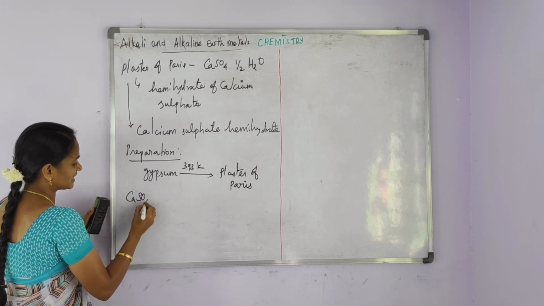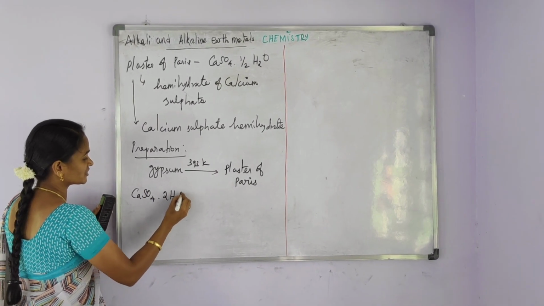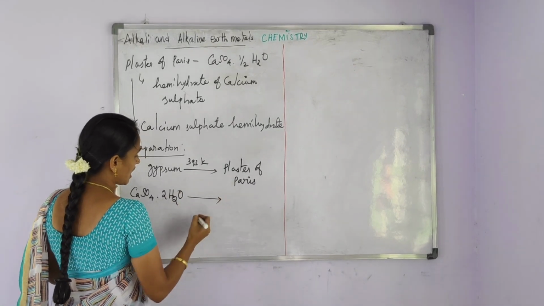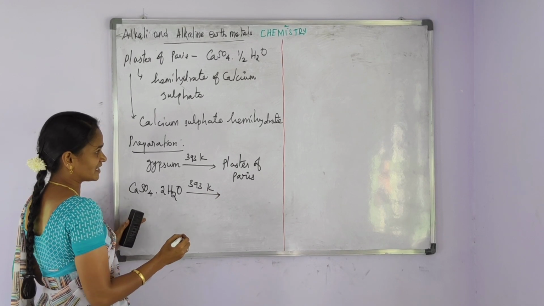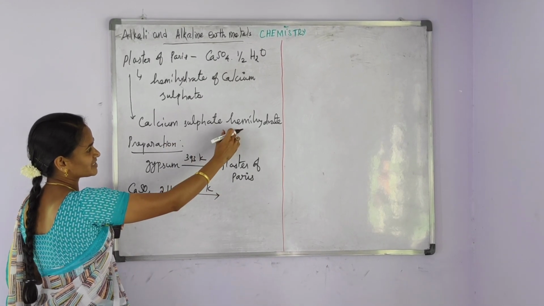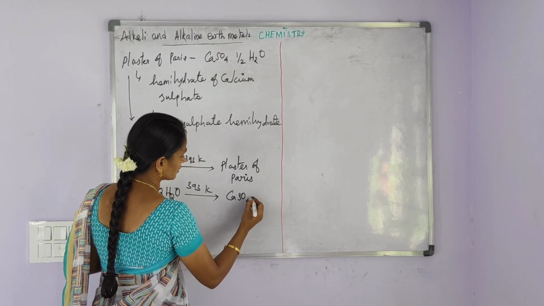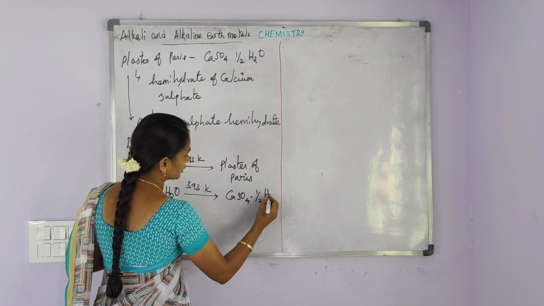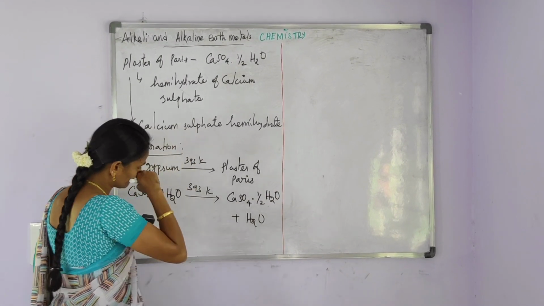Gypsum, that is CaSO4·2H2O, on heating at 393 Kelvin forms plaster of Paris, that is calcium sulfate hemihydrate, CaSO4·1/2H2O plus H2O.